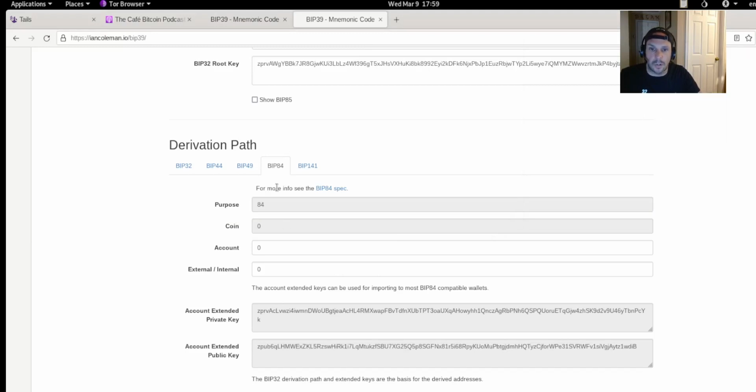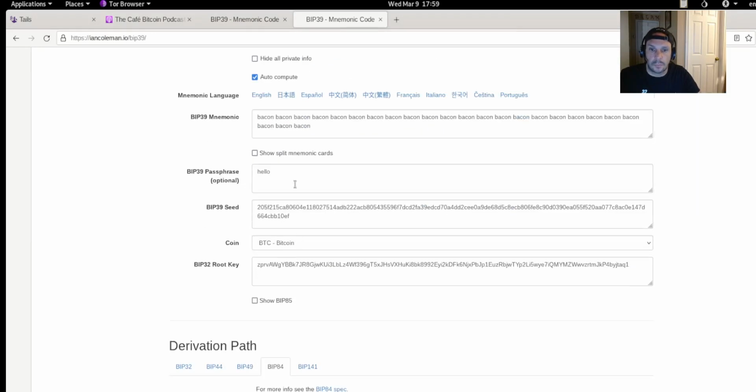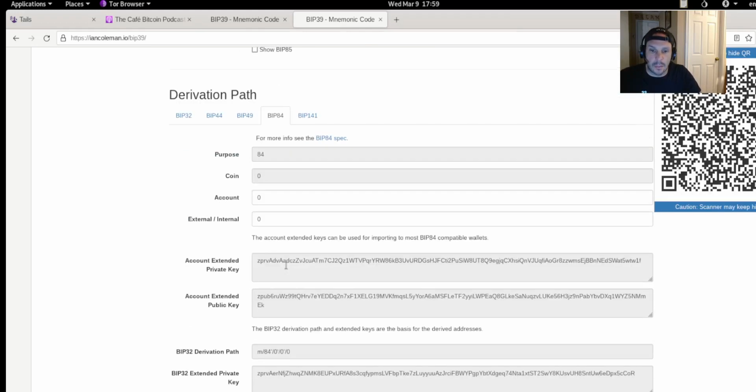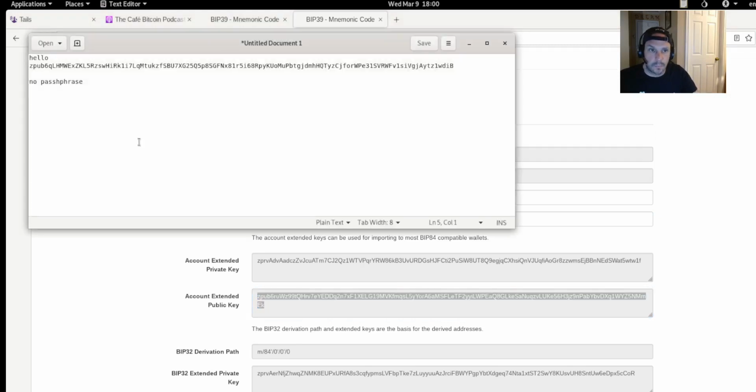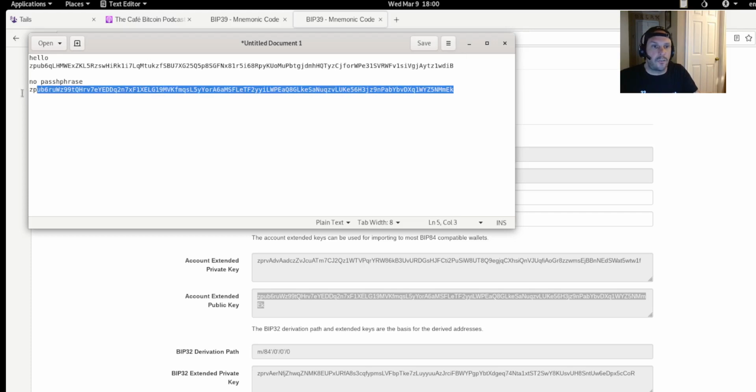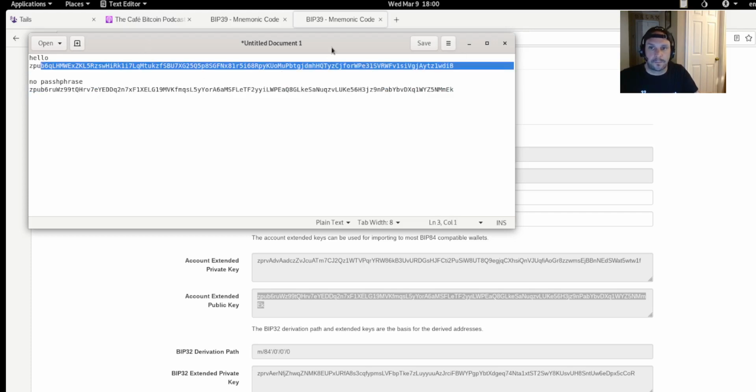Let me just delete this hello, and now we're back to no passphrase. And here's the pub key for that. So as you can see, this is different than the zpub with the hello.